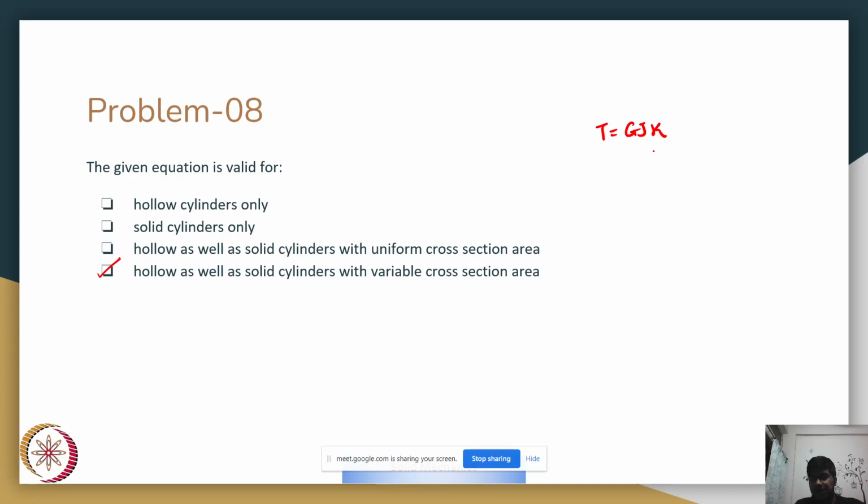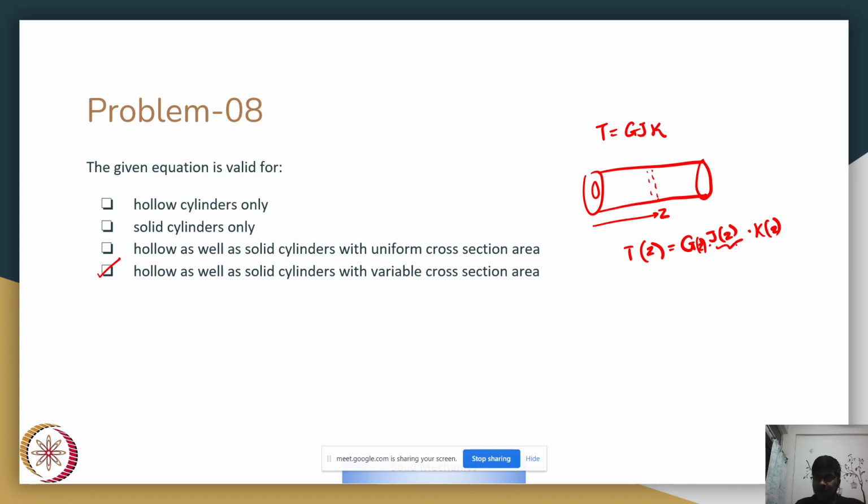So if this is my cylinder and this can be applied to any cross section, so suppose this is Z, I can write T of Z is equal to G J of Z. Actually, G also can in general be a function of Z. This J can be varying, which would say that your cross section is varying.